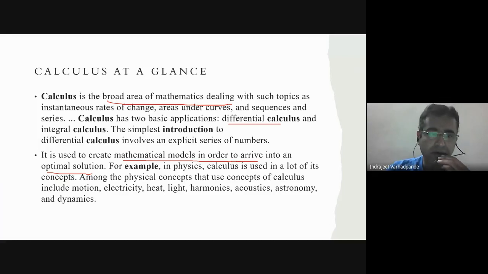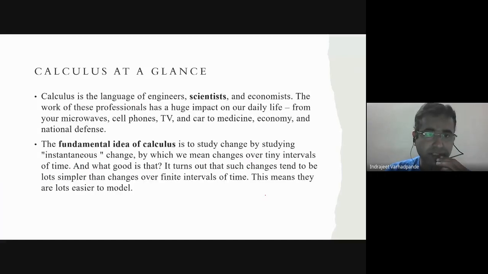So, for example, in physics, calculus is used in lots of concepts. Among the physical concepts that use calculus are motion, electricity, heat, light, harmonics, acoustics, astronomy, and dynamics, etc. Why have we taken this example? Because you are familiar with these concepts of physics, right?